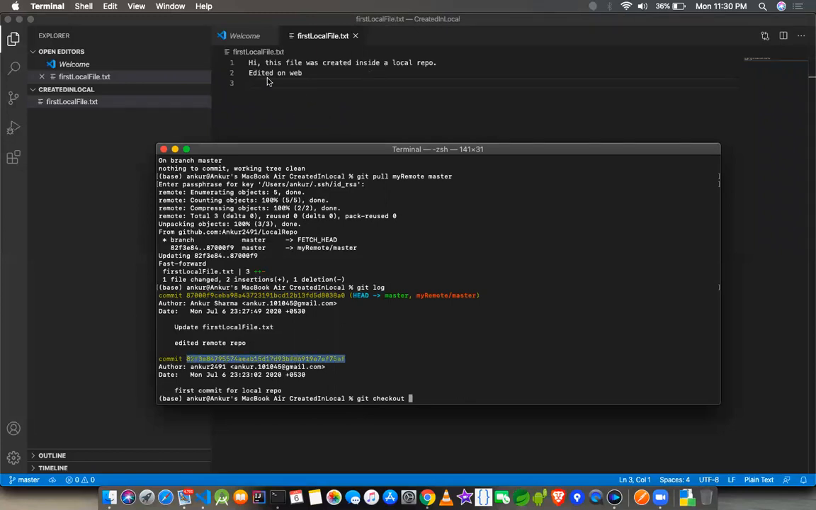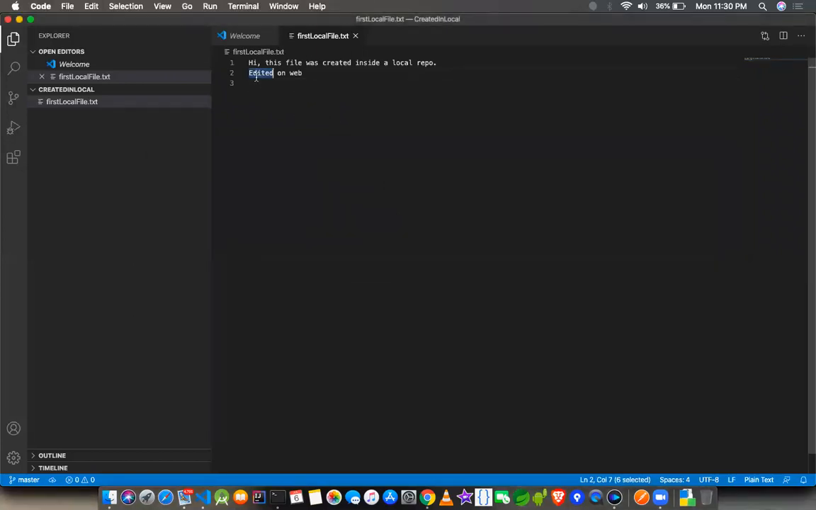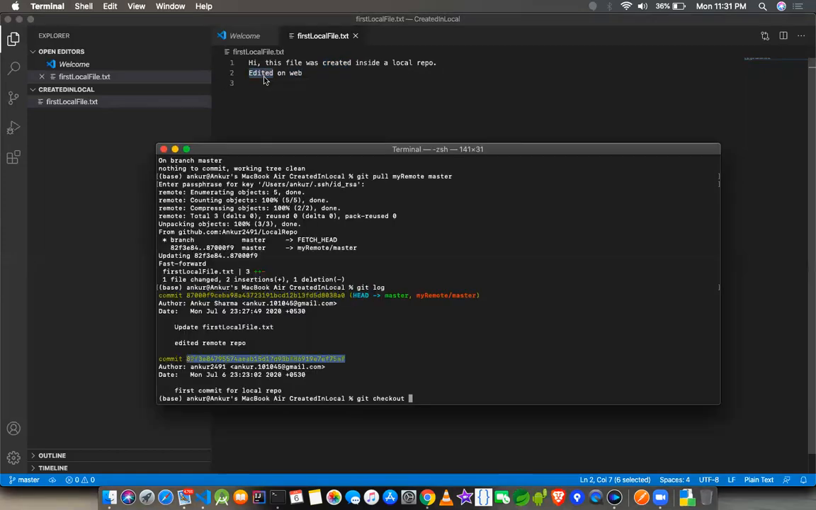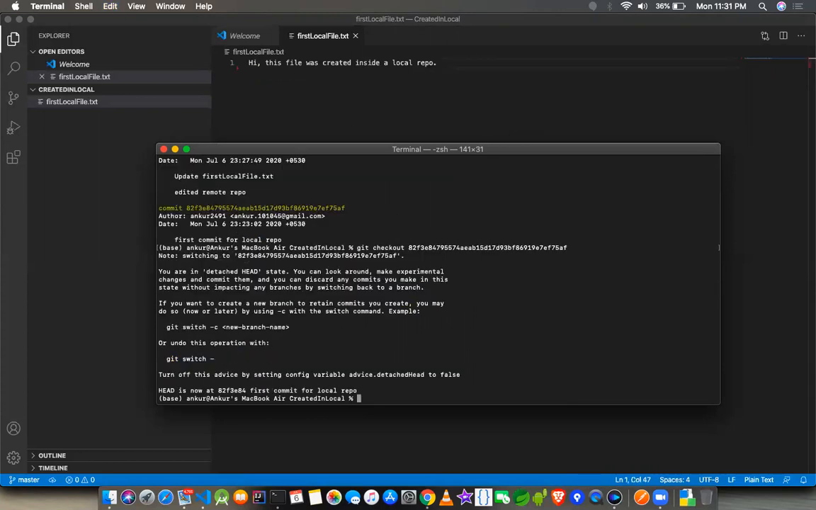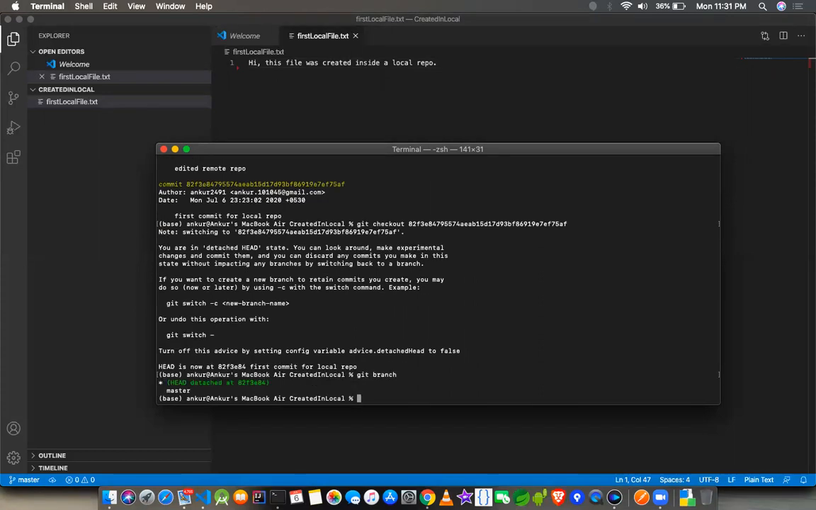Now notice here, in the editor, you can see this edited on the web line, which was added on the web. I want to go to the previous version, in which the second line was not there. So I'll just copy this hash and paste it over here. You see this? It's gone. And if I show you the branch, I'm now detached, because this is not a branch. This is just a commit.